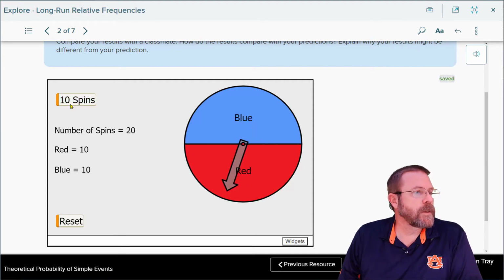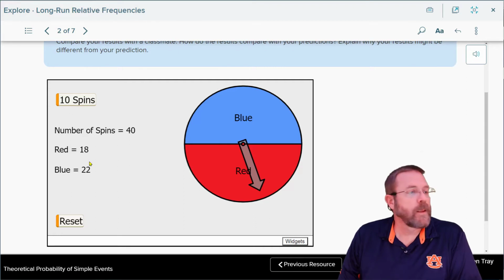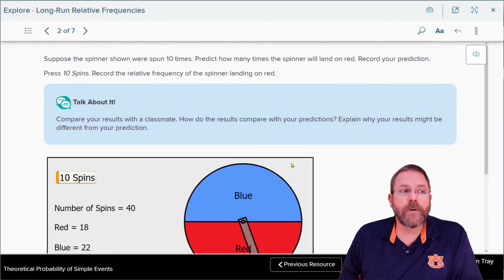So now we did 10 and 10, and now we're going to do 15 and 15. Oh, it got off balance that time. On that one, it did not end up being exactly the same each way. But the theoretical probability, that's a term I was looking for in the last lesson, the theoretical probability is that it's going to get 5 out of 10, or 50% of the time, on red.